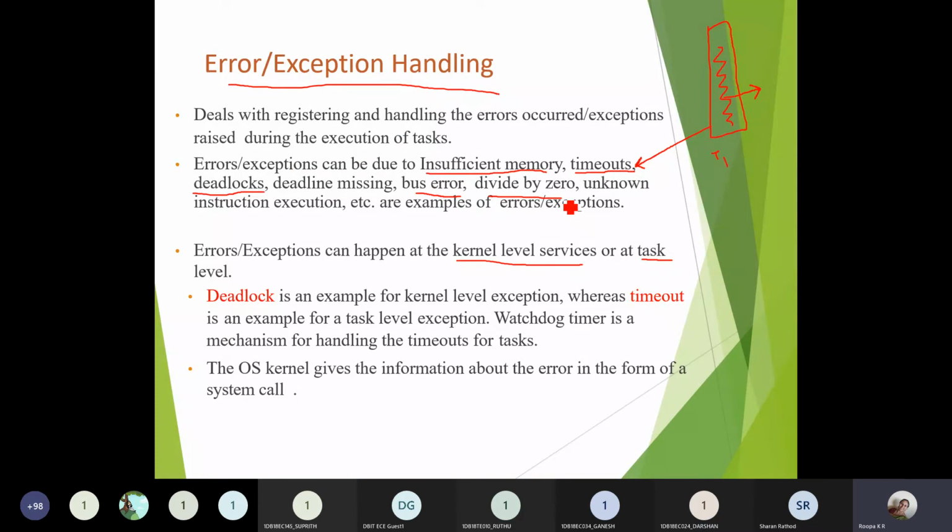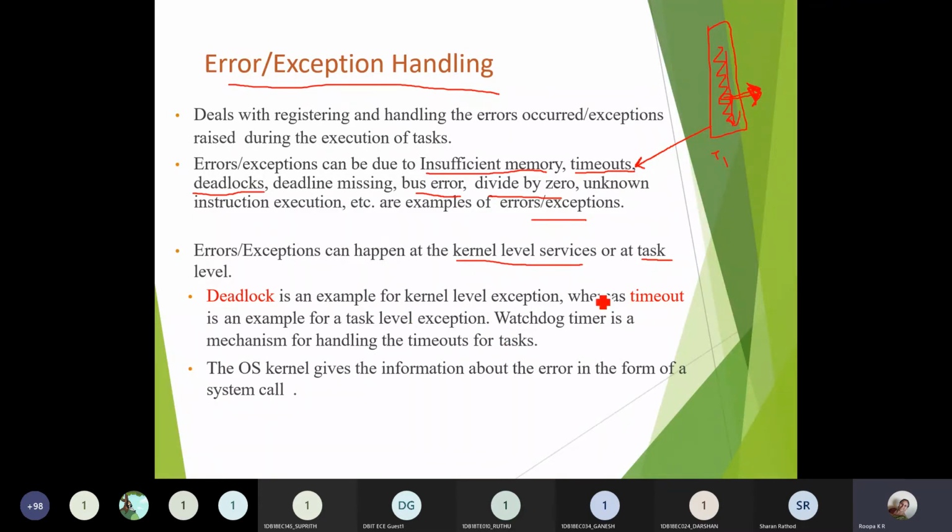Any number divided by 0 is infinite, so if in a program you have a particular instruction which will divide by 0, then there will be an error generated, which is called divide by 0 or unknown instruction execution. These are the different types of errors or exceptions that will occur in a particular program.